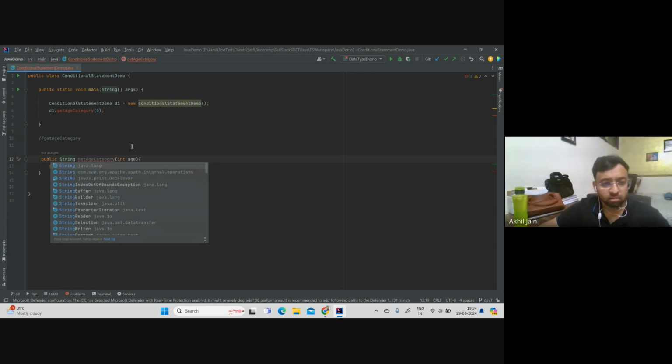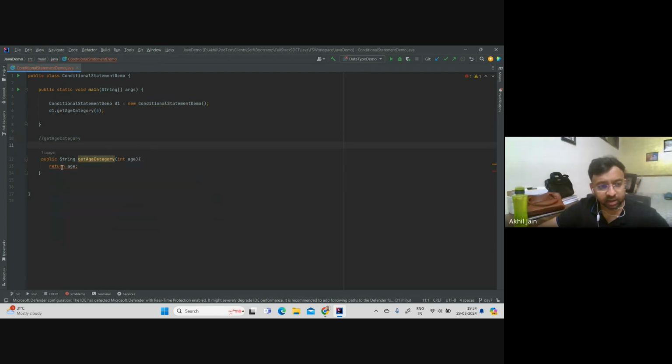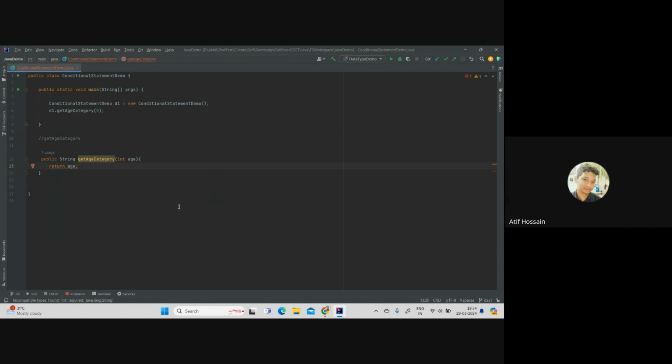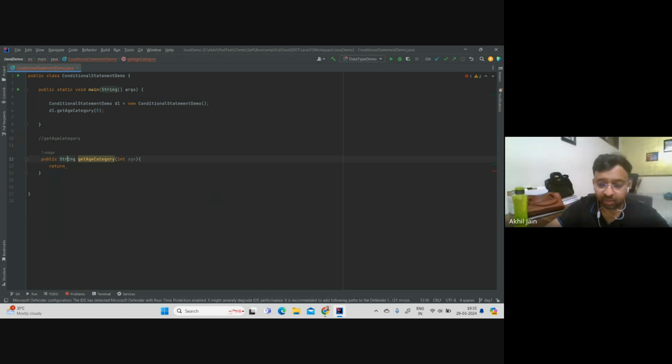Okay, right. Now there is an error on line 13. Again, age is int type, and that's the reason it is showing an error. So we need to create one result variable which is a string here. You're absolutely right. Let me create that variable now.